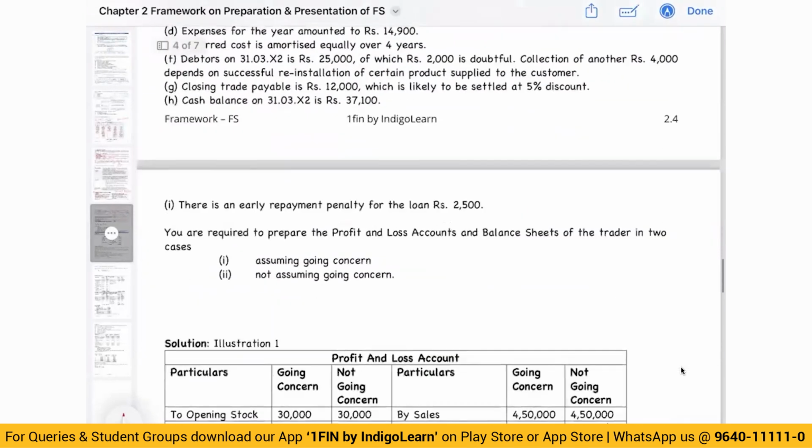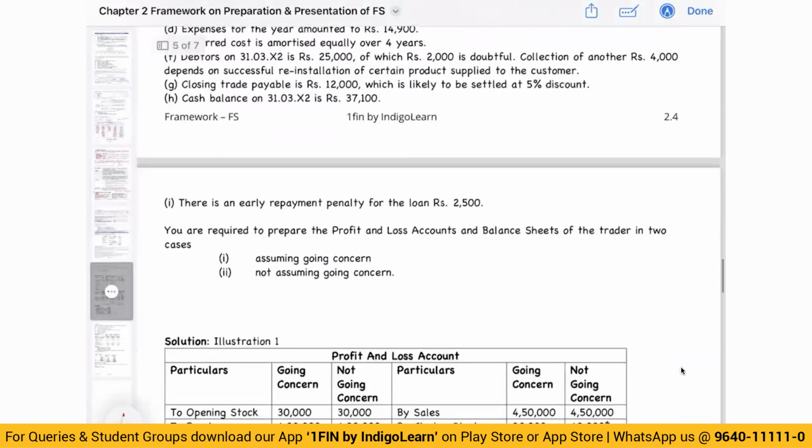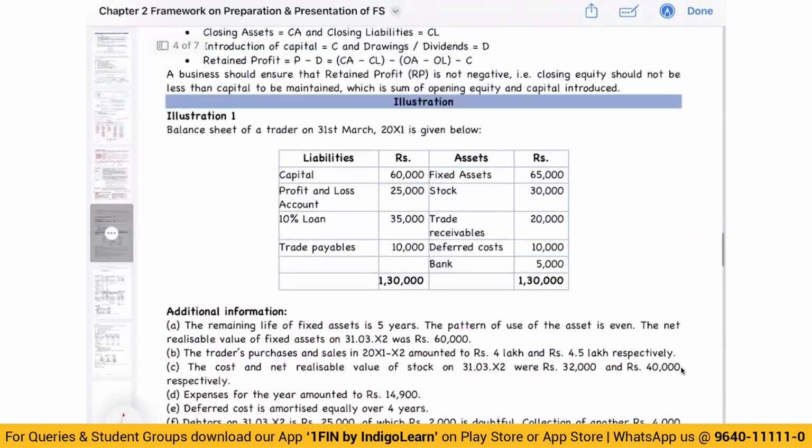Okay. Now let's look at this question. Preparation of financial statement assuming going concern and assuming not going concern. If it is going concern basis, then you will carry the amounts at historical cost only. If it is not a going concern, you will show it at realizable value. So what is given? Capital is given, P&L balance is given, loan, trade payables, assets, stock, trade receivable, deferred cost, and bank. Okay, all of these are given.